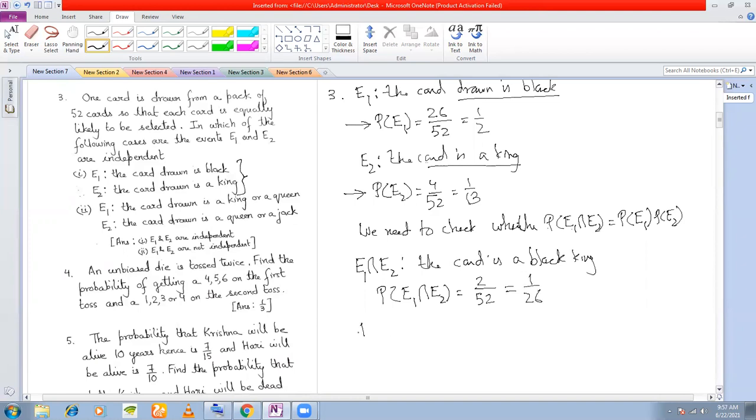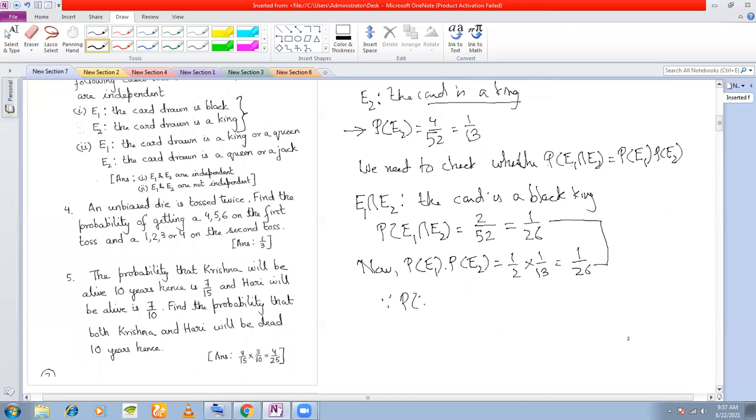Right? So now what is P(E1) into P(E2)? Half into 1 by 13, which is equal to 1 by 26. So we see these two are equal. Since P(E1 intersection E2) is equal to P(E1) into P(E2), we say E1 and E2 are independent events. Right? That completes the first part.